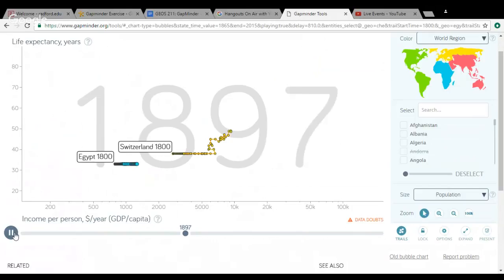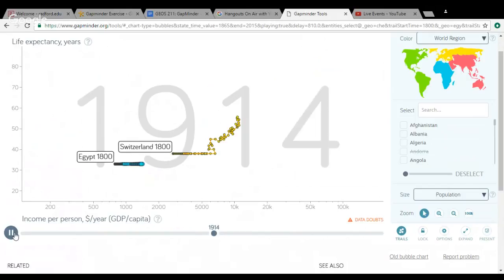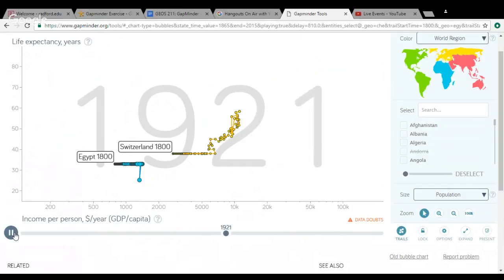Egypt continues to stay constant with their life expectancy until the 1910s when it begins to drop right around the time when their independence was restored. Switzerland continues to increase in both income and life expectancy even during the war. Around the 1920s, Switzerland began its neutrality with the war and its addition to the League of Nations. For about 30 more years, Egypt seems to bump around the same spot on the chart until around 1950.